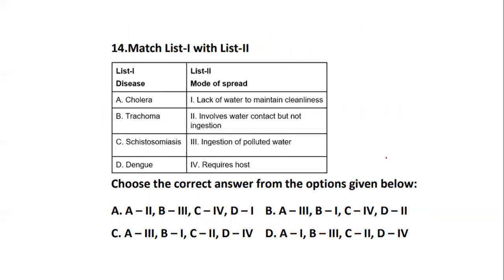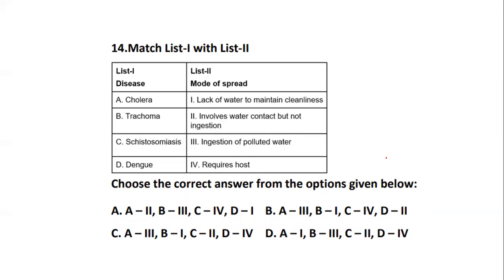Now here we have match the following, question number 14, where we have disease. As I said, either in the air pollution question or in such questions, they will give you the disease and tell you to identify the mode of spread. So they have given cholera, trachoma, schistosomiasis, as well as dengue.